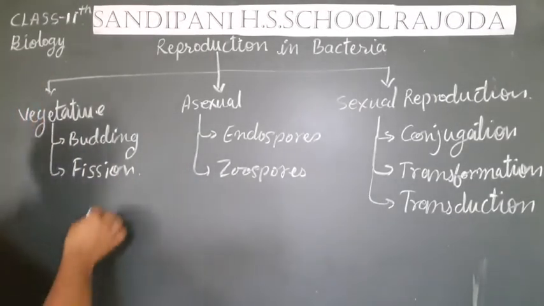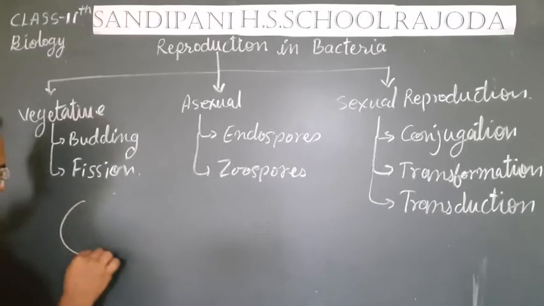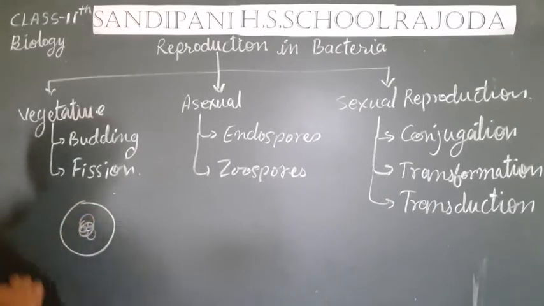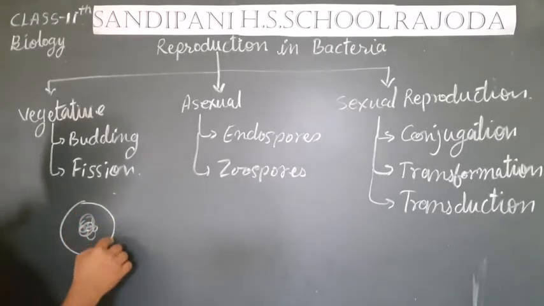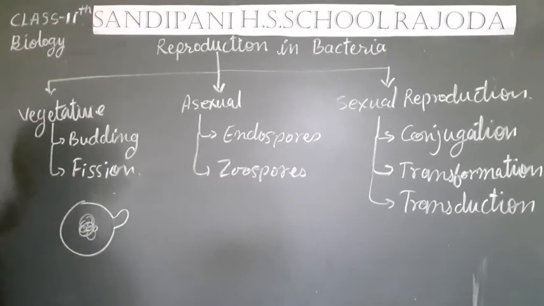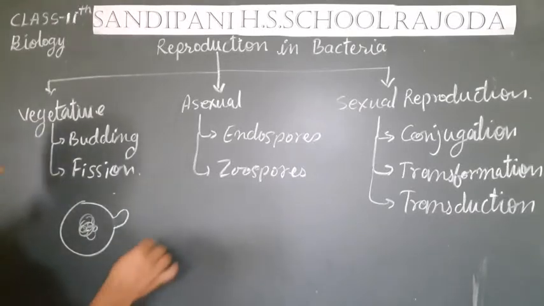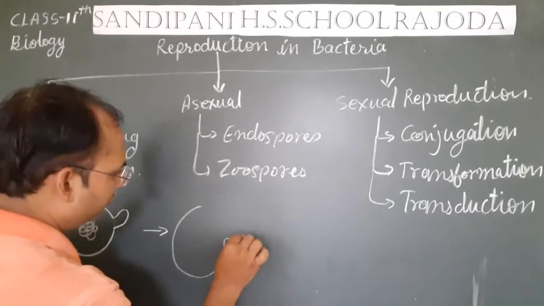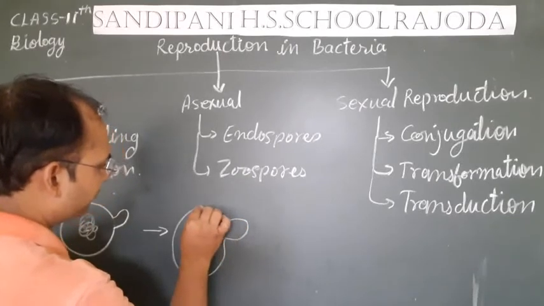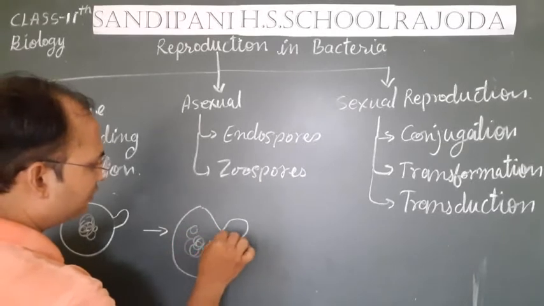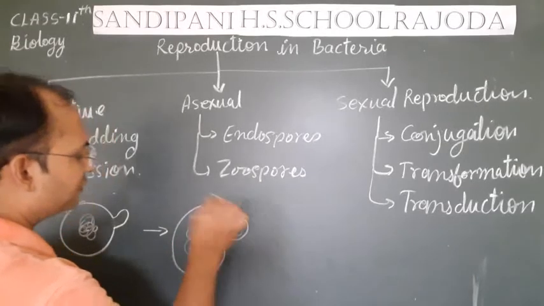For example, if this is a bacterial cell body and this is chromatin material, then a little outgrowth will develop from this bacterial cell. Now, slowly this outgrowth will become larger and a little chromatin material will get transferred into this bud.